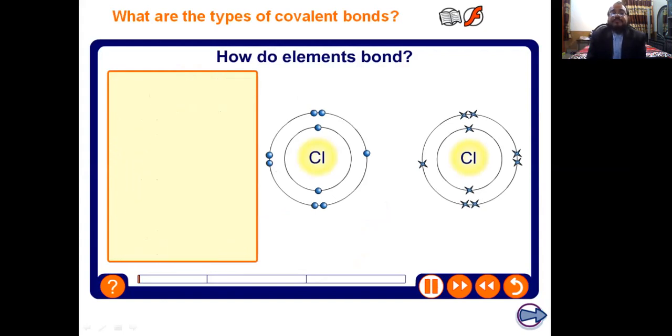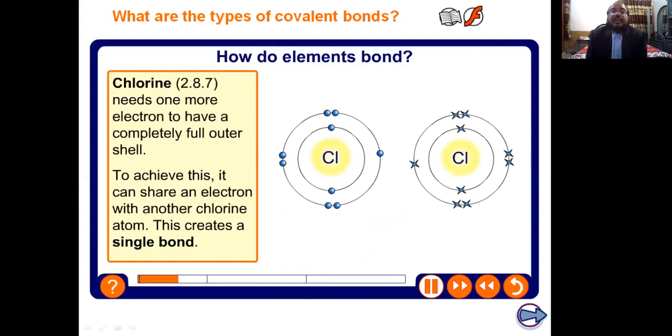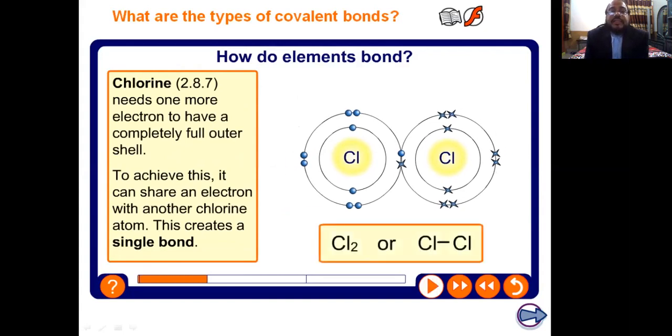Yes, first, the chlorine element has 2 electrons in the first shell, 8 electrons in the second shell, and 7 electrons in the outermost shell, and you can see it has 7 electrons. And second, the chlorine element has the same electronic configuration.